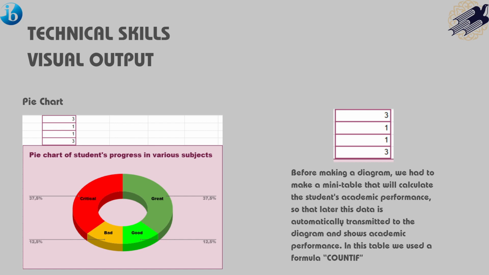Technical skills: visual output, pie chart. Before making a diagram, we had to make a mini table that will calculate the students' academic performance, so that later this data is automatically transmitted to the diagram and shows academic performance. In this table we used the COUNTIF formula. We use COUNTIF for every word: great, good, bad, and critical.